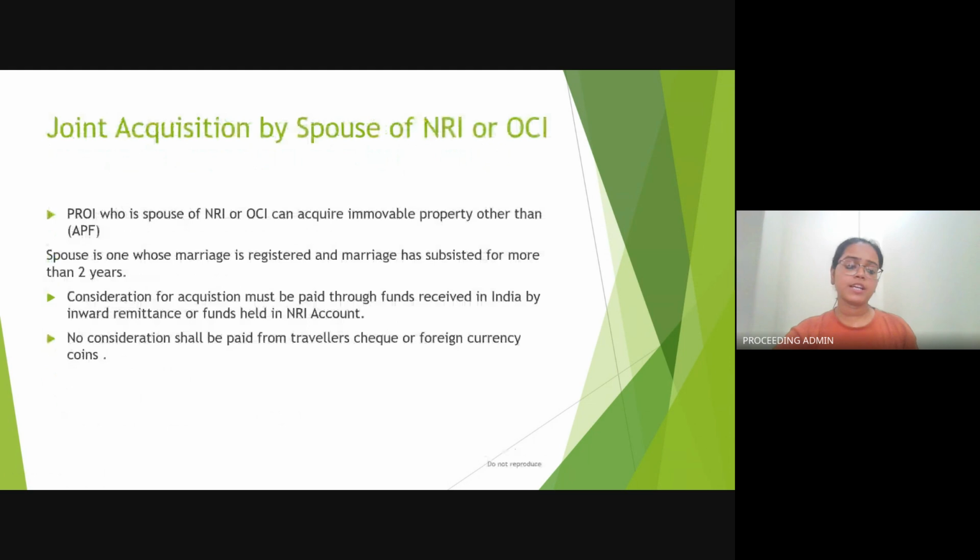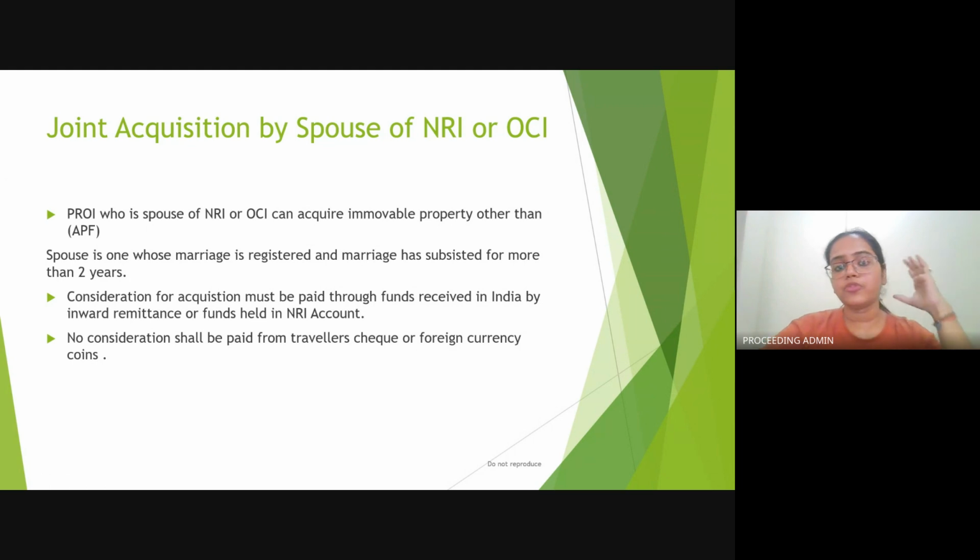Now let's come to a question where spouse of NRI or OCI can jointly acquire a property. If the spouse of NRI or OCI is willing to acquire property jointly, so how is to be done? So let's understand what is the definition of spouse here according to the rules. It states that the marriage should be registered and the marriage should have subsisted for more than 2 years. मतलब शादी को 2 साल हो जाने चाहिए, and it should be a registered marriage.